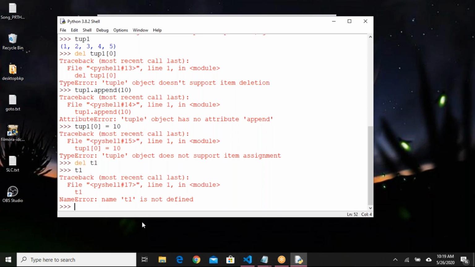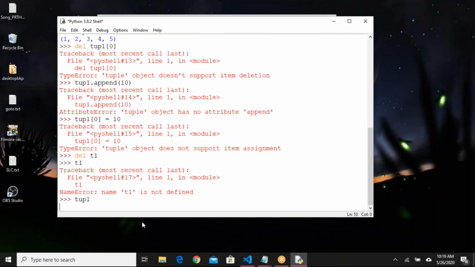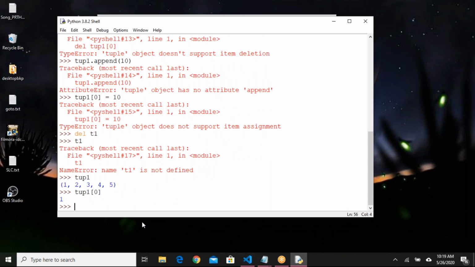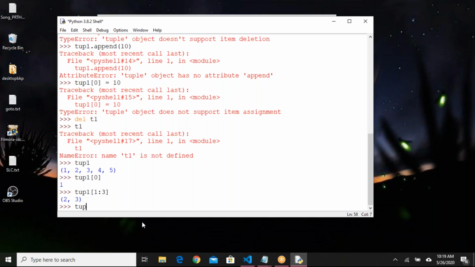The remaining reading part is the same. Like, I have tuple 1, right? Tup 1 of 0 if I want to read one specific indexed item. If I want to slice it, I can do some slicing, like 1 colon 3, for example. Slicing operations will work.